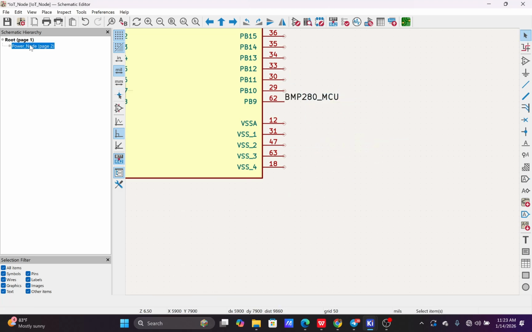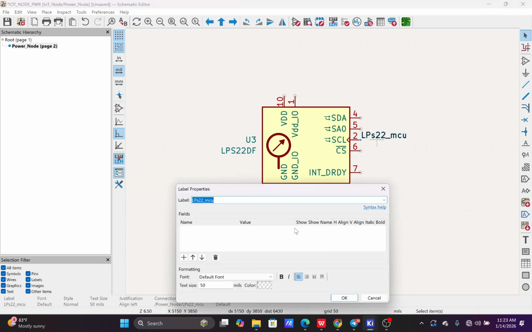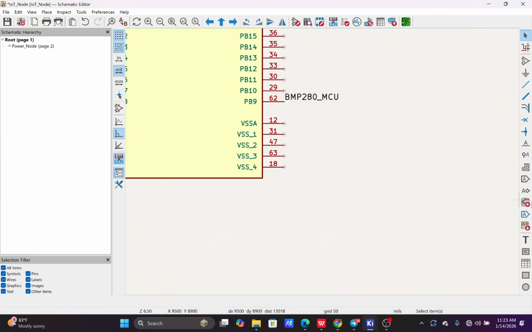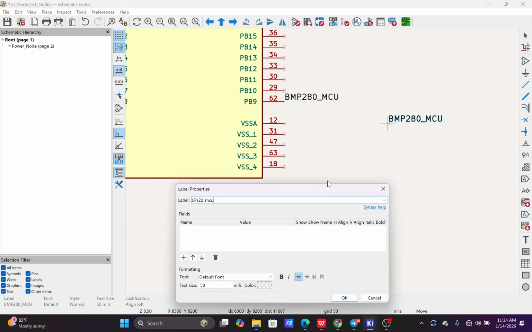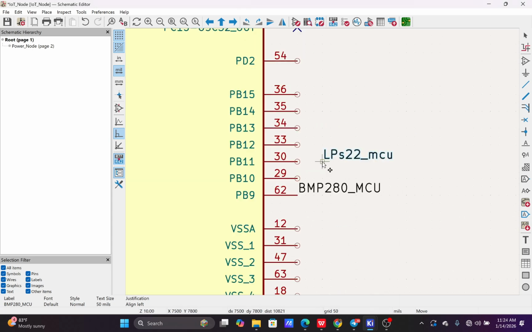Here, the connection is not established between this sheet and the other sheet.